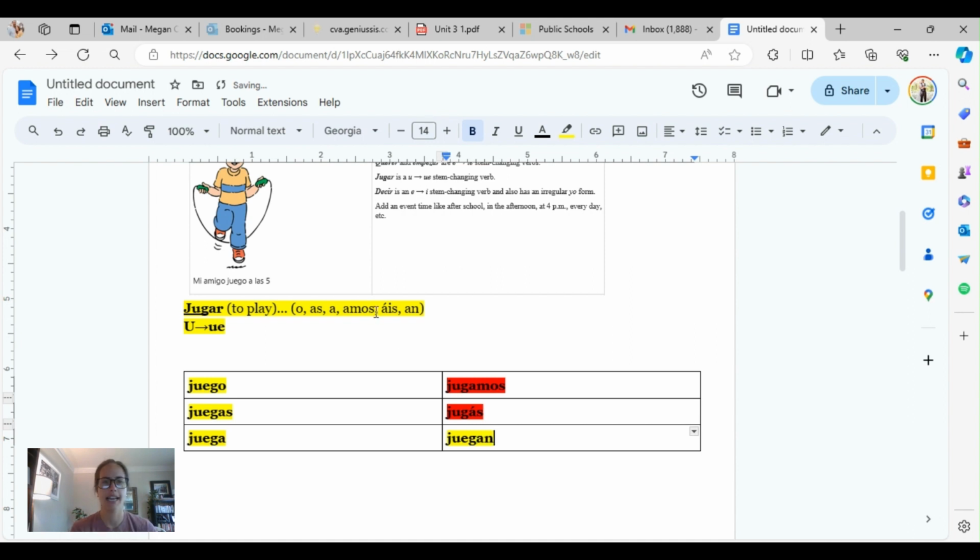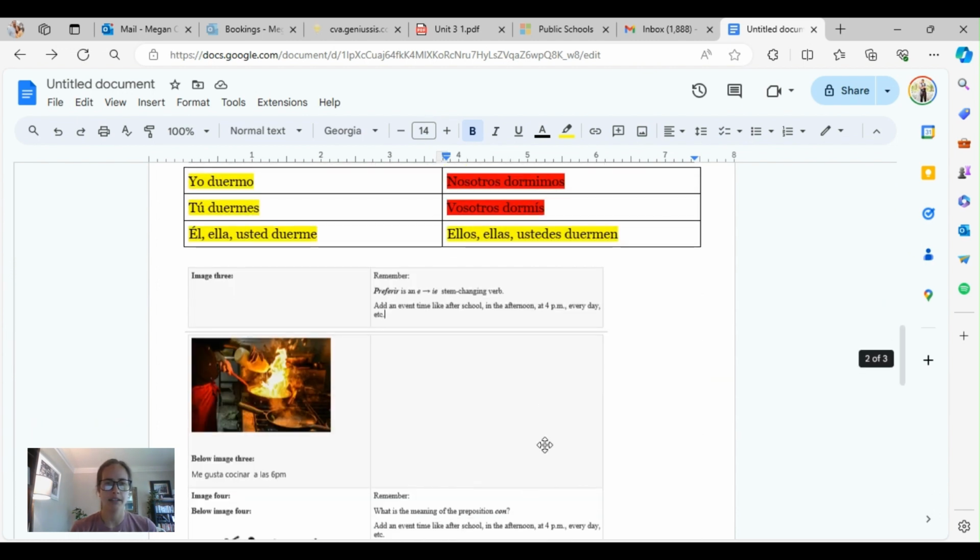So when you're saying, my friend plays at 5, well, let's change it to he plays. Remember, this is I play, you play, he, she, or it plays, or you formal play. We've got jugamos is we play. Oops, forgot my I there. Jugáis, you guys play, and juegan could be you guys or they play.